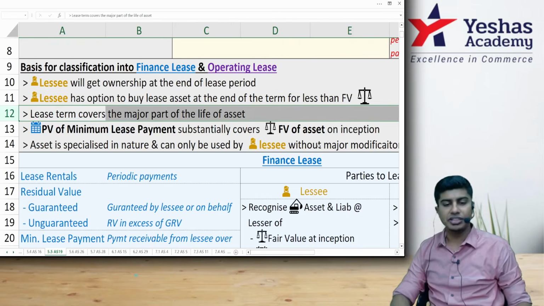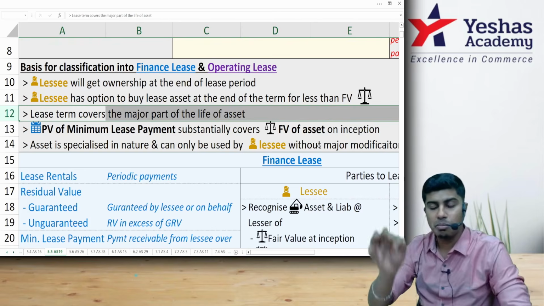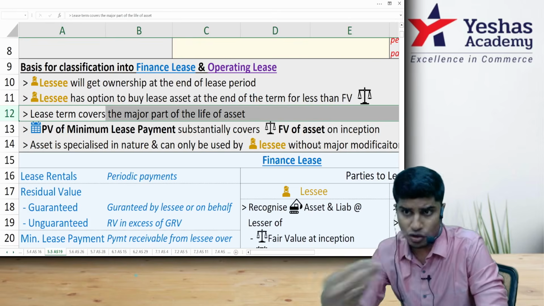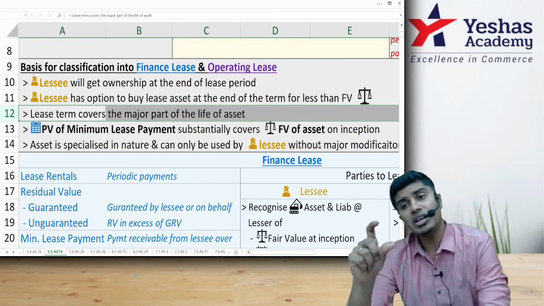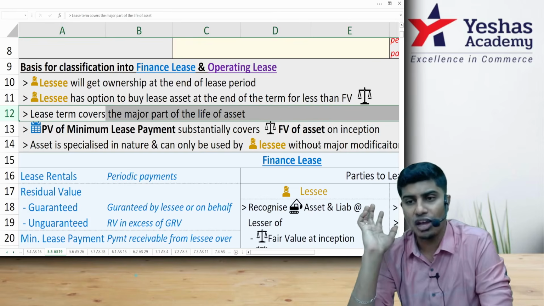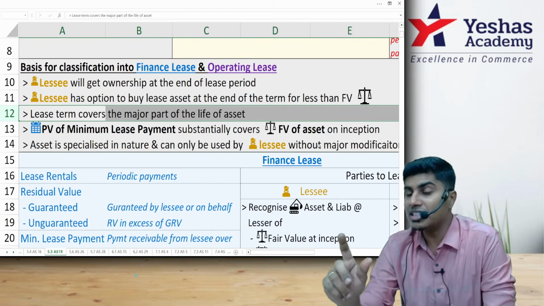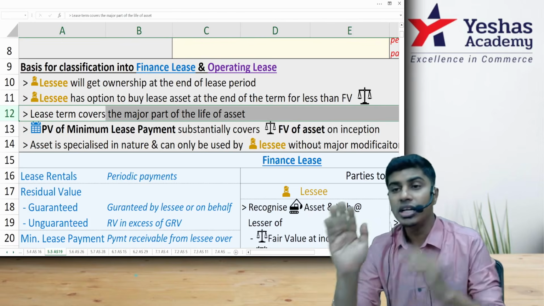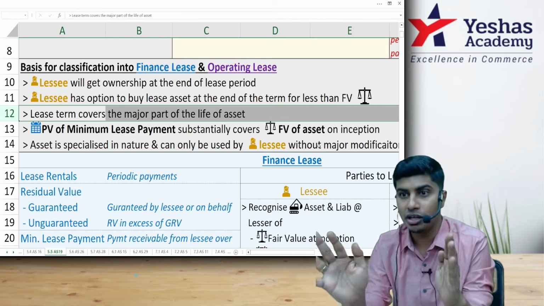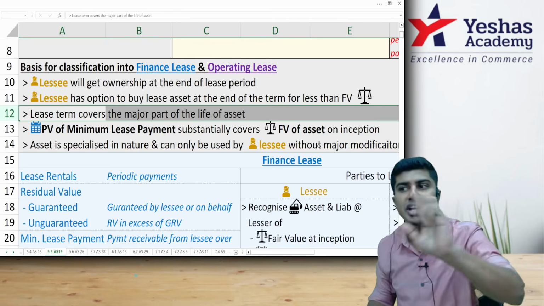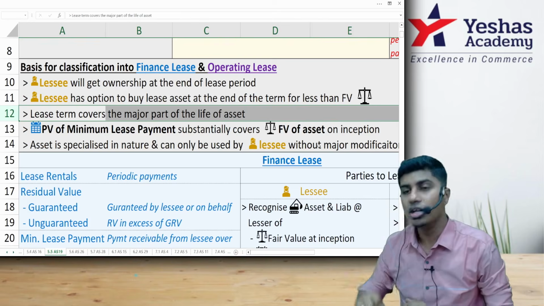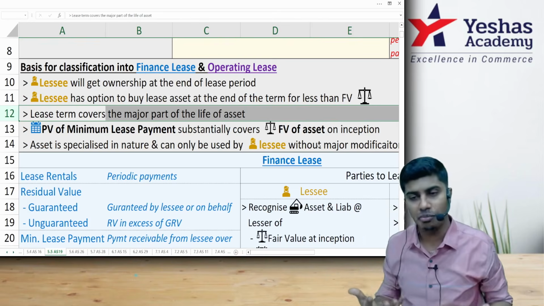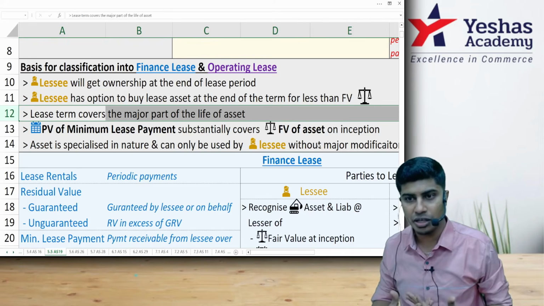Come to the third condition. Lease term covers major part of the life of the asset, or we can say lease term, the period for which I have given the asset on lease to you, covers substantial period of the useful life of the asset. When we say substantial period, there is no 90%, 20%, 50%, 60%. It is pure professional judgment. And just based on one condition, we cannot tell finance lease or operating lease. We need to see all the five conditions, and based on all the five conditions, we need to come with a professional judgment.